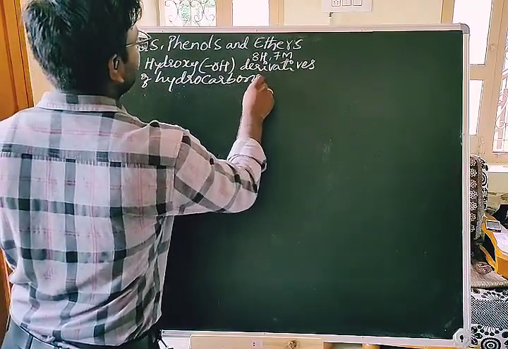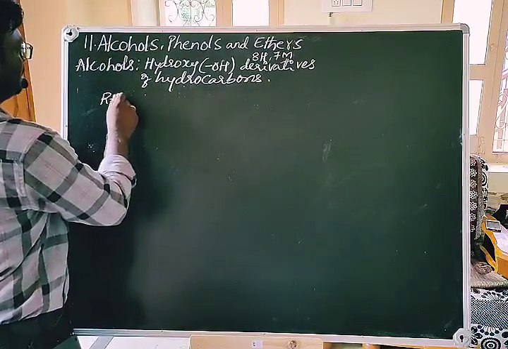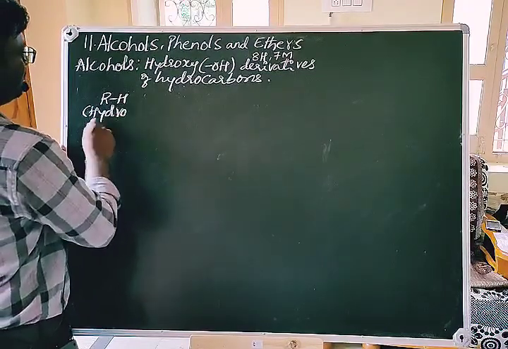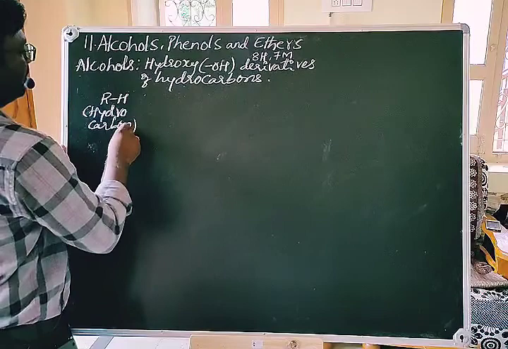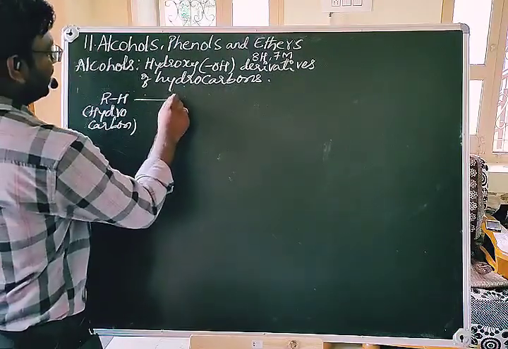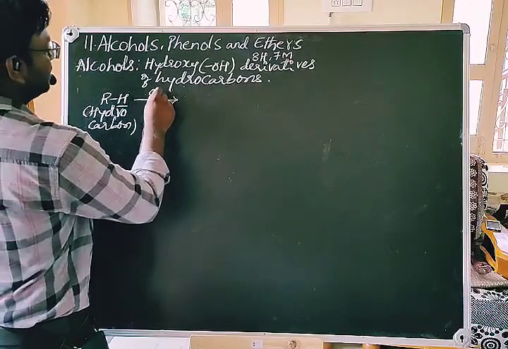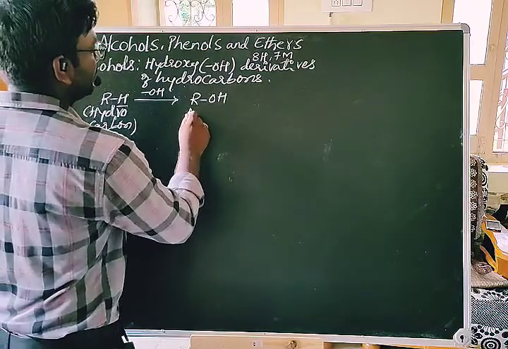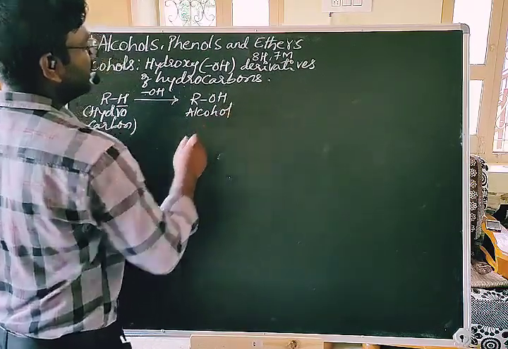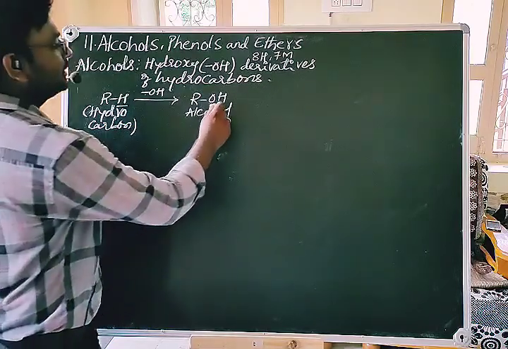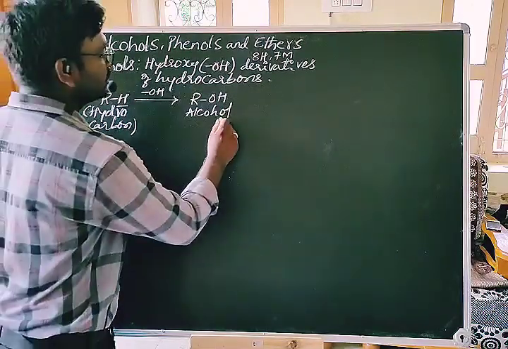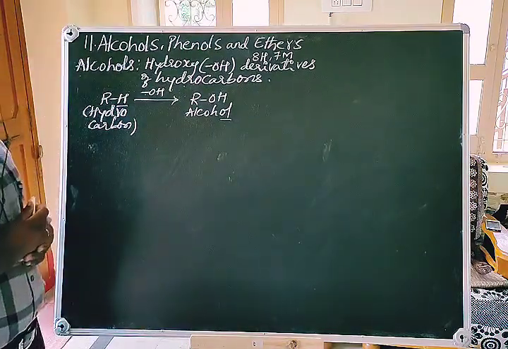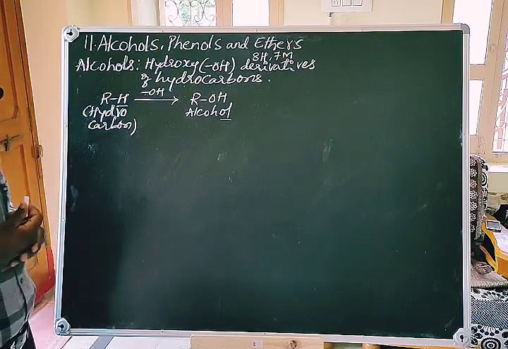We can represent a hydrocarbon generally as RH, where R is the alkyl group. When you replace this hydrogen with the OH group, you will get ROH. This ROH is nothing but called alcohol. Here the OH is the functional group and its suffix is OL. So this is the introduction of alcohols and their definition.